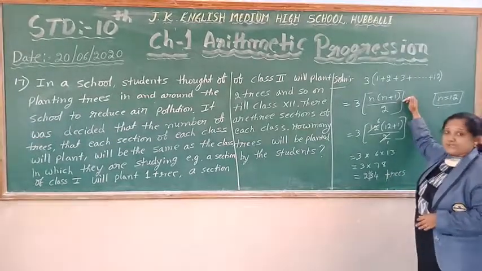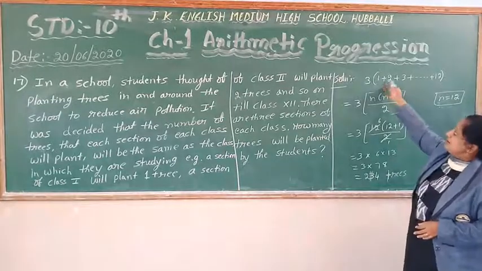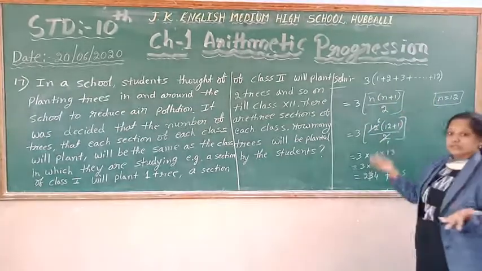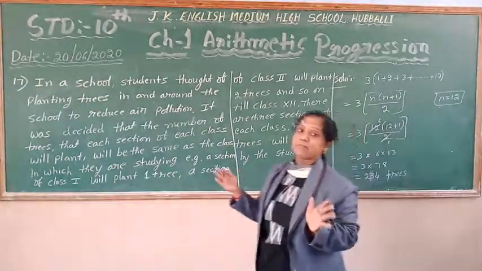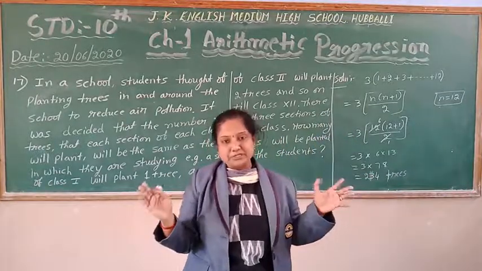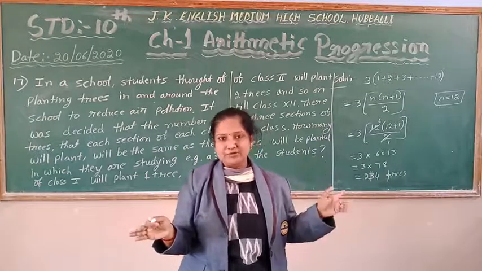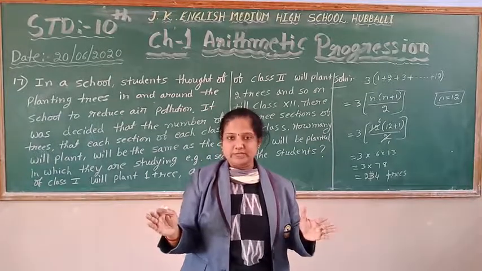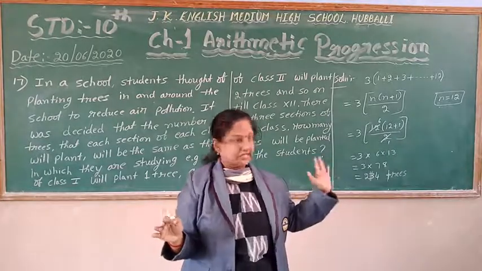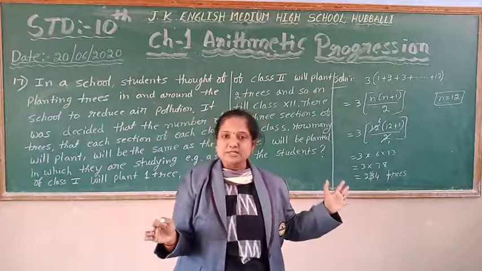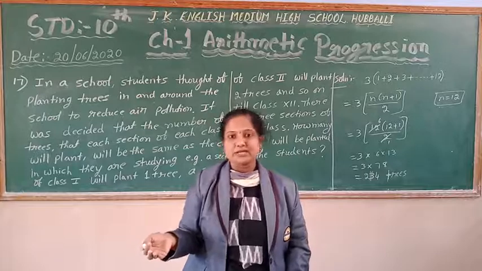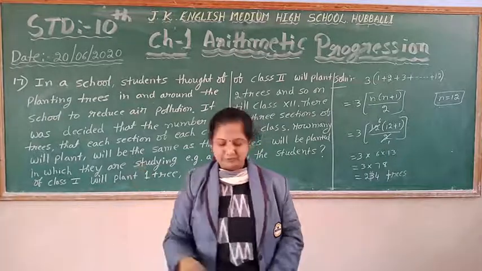You can use another formula also here. You can write the sum using Sn is equal to n by 2 into a plus an also, because you know the last term and the first term, so you can use that formula to find the sum of the trees. How many trees in total are those children going to plant? You can find it using this formula also. Please write down now, children.